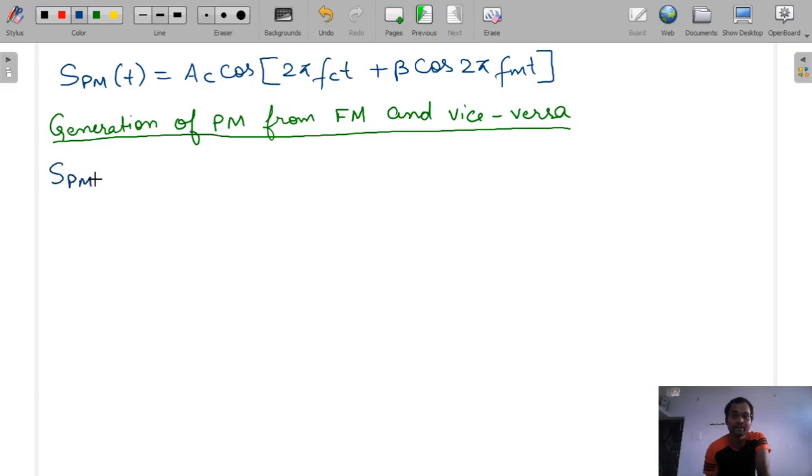See how we will generate PM signal from FM signal and FM signal from PM signal.